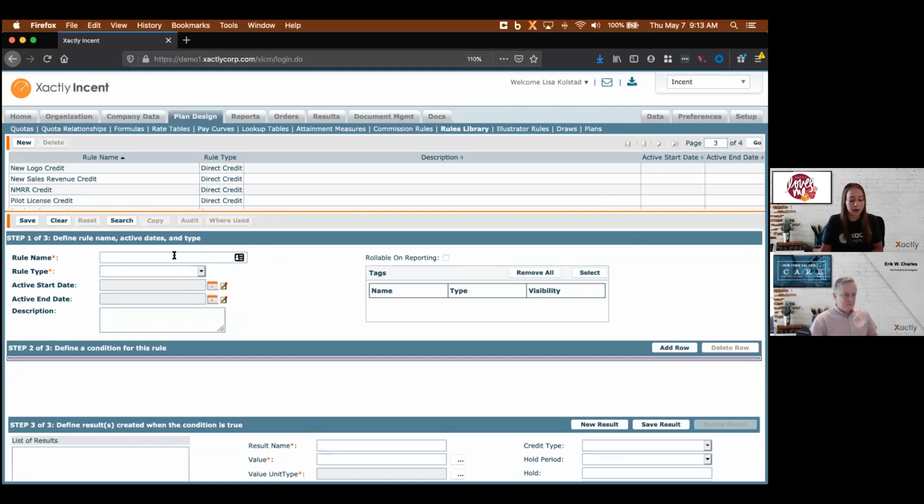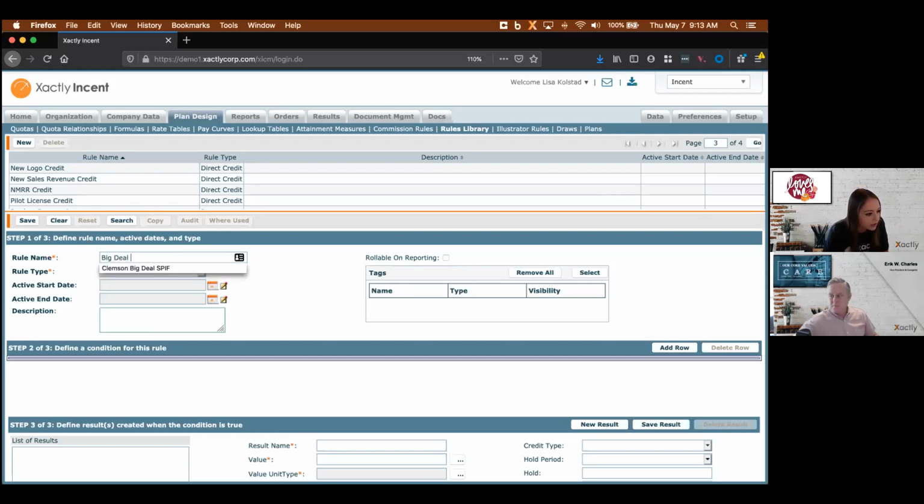And what we're going to be building right now is just a SPIF bonus. So let's create a big deal SPIF. I want to incentivize having new business come in, but specifically I want my deals to be, let's say, over $50,000. And if you do that, you're going to get an extra $1,000. To incentivize that, like I said, we're only going to keep this going for a week. So let's go ahead and build it.